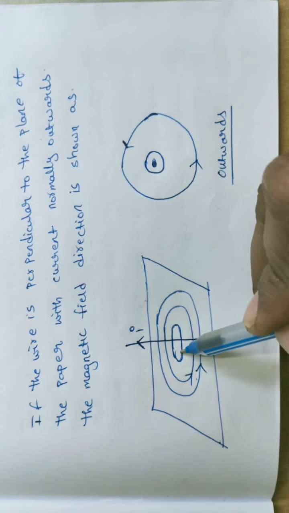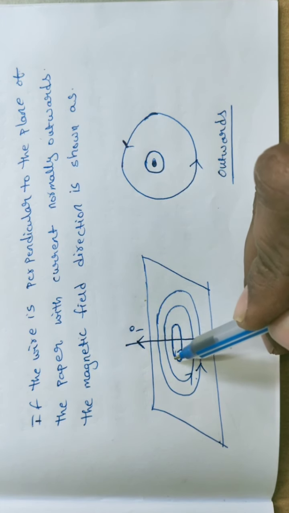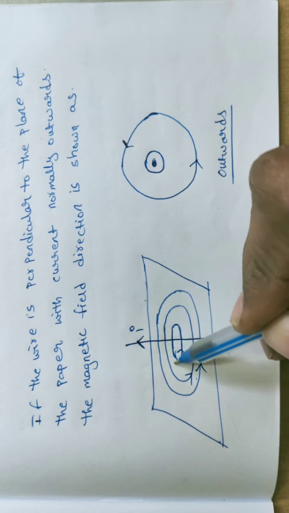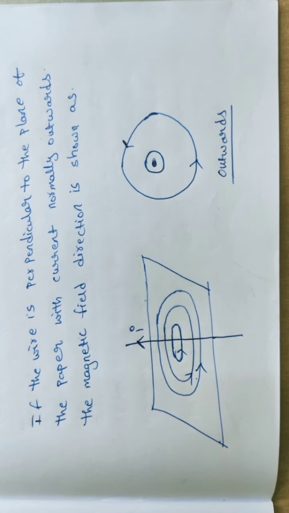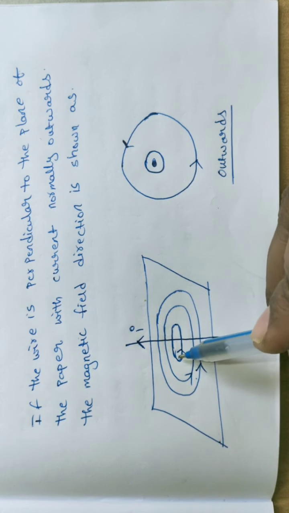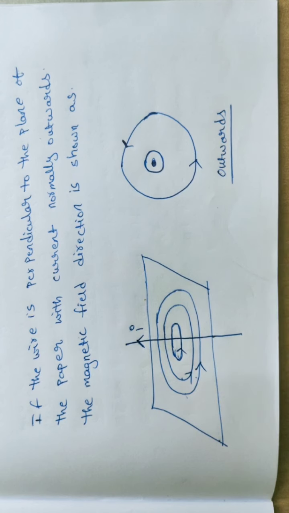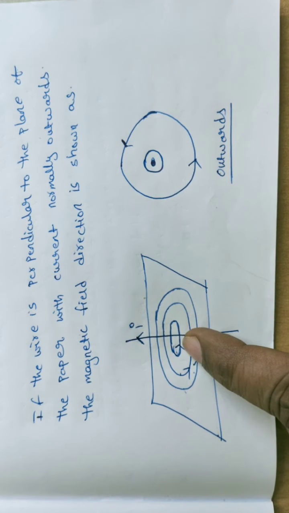Around this conductor, a magnetic field will be developed. That magnetic field is present in a circular path. Here, very near the conductor, the strength of the magnetic field becomes maximum. Here the strength will decrease, as the impact of distance increases. Is it clear, students? So this has the maximum strength, or maximum magnitude.